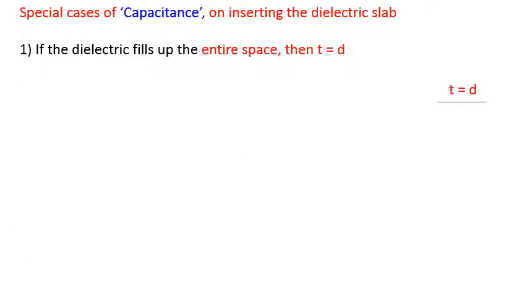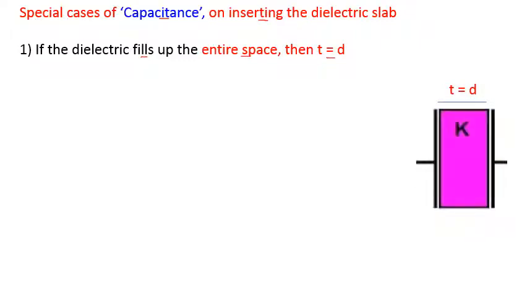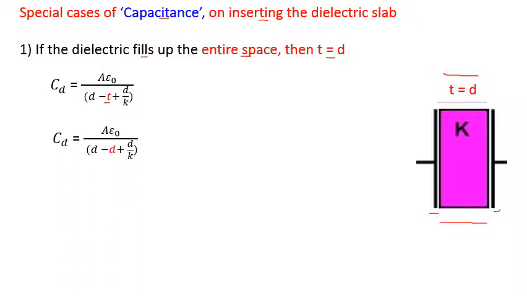Special case of capacitance when dielectric is inserted. Dielectric is inserted, no doubt, but it fills up the entire space, that is t is equal to d. See in this figure, between these two parallel plates, the dielectric is kept, whose dielectric constant is K, and it occupies the entire space. That's why t is equal to d. We can replace t equal to d in the formula for CD. Instead of t, we write d. So it is written here. This d and this d will get cancelled. Finally, this is the equation.